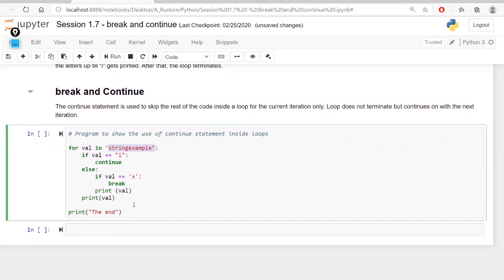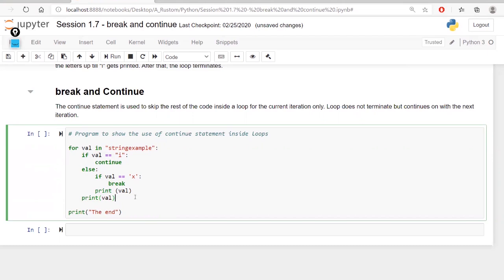You can just look into this and guess what data will be printed. You have to be careful: where is the if, where is the else, what is the next if, and where is the break and the continue. Based on that, you have to guess what data will be printed. It's a little tricky.